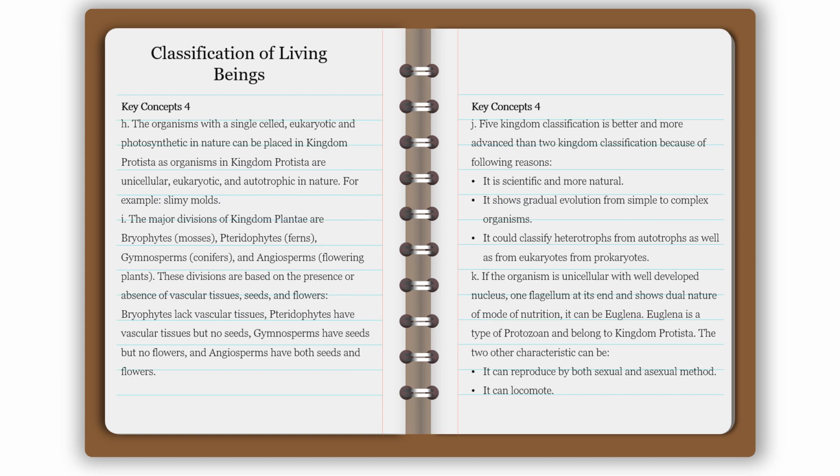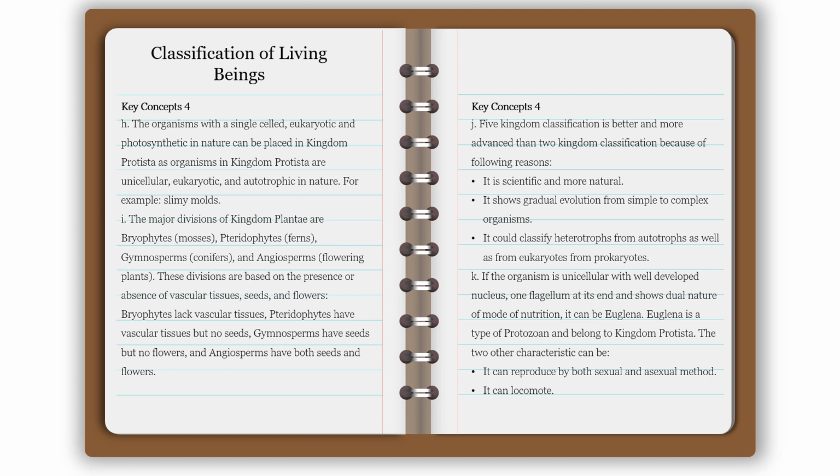Key concepts for H. The organism with a single-celled, eukaryotic and photosynthetic in nature can be placed in kingdom Protista, as organisms in kingdom Protista are unicellular, eukaryotic and autotrophic in nature, for example slimy molds.